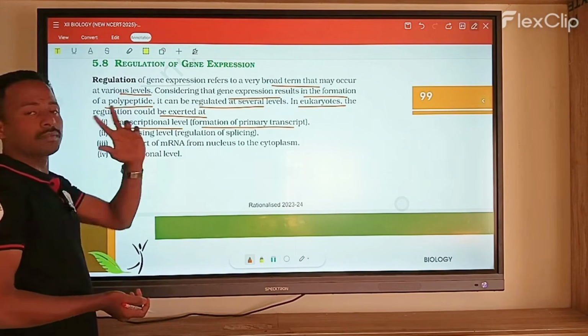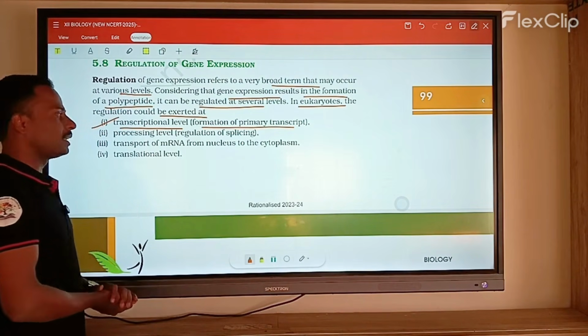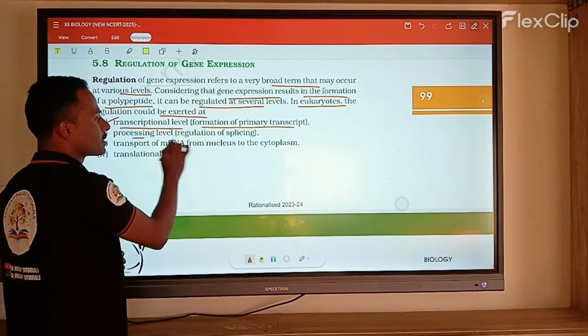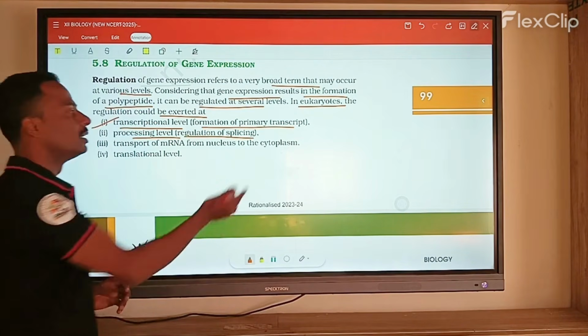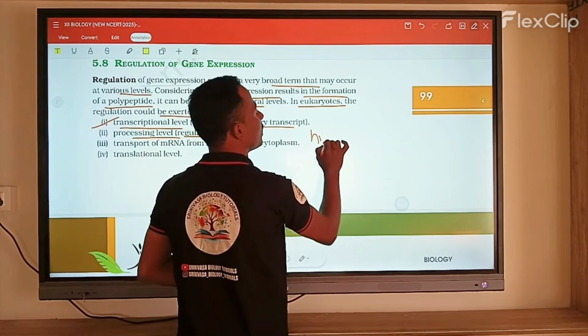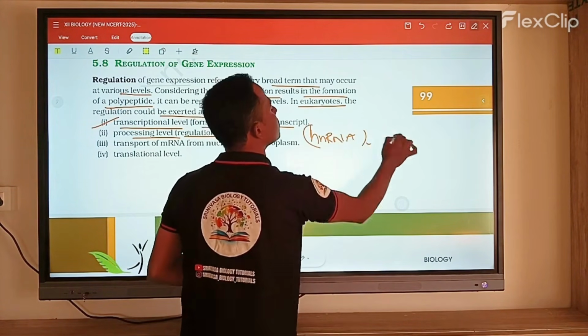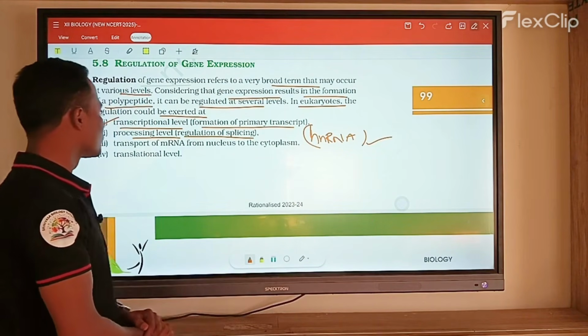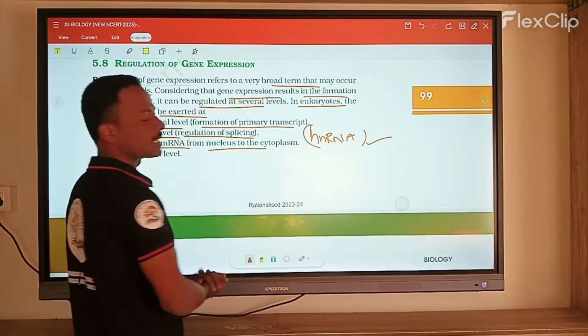The regulation is controlled either at the transcription level or at the processing level, that is, the regulation of the splicing process, the formation of the HnRNA. Then there is the transport of the mRNA from the nucleus to the cytoplasm.